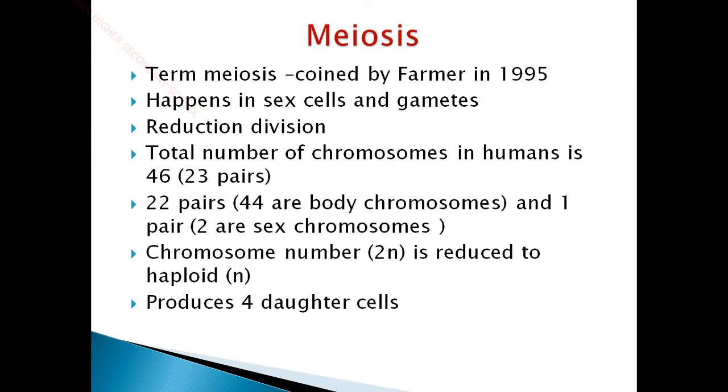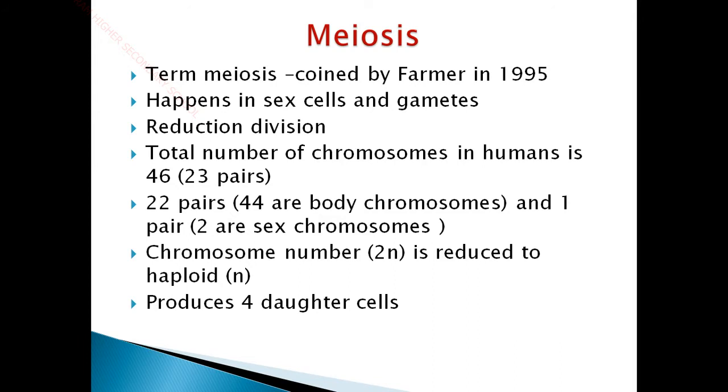Coming to the topic, the term meiosis was coined by Farmer in the year 1905, and this kind of division happens in our sex cells and in our gametes. Meiosis is also called reduction division. We'll come to it later. Before getting into the stages involved in meiosis, we just need to know about the genetic content, that is, the number of chromosomes present in humans. In this world, each living organism has a specific genetic material, which is called a gene pool. The total content of the DNA, the total content of the genetic material, is called a gene pool.